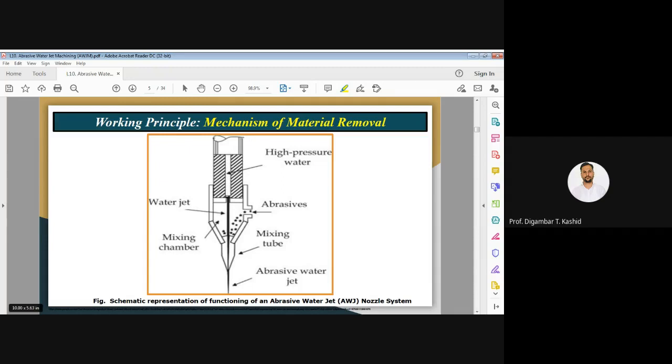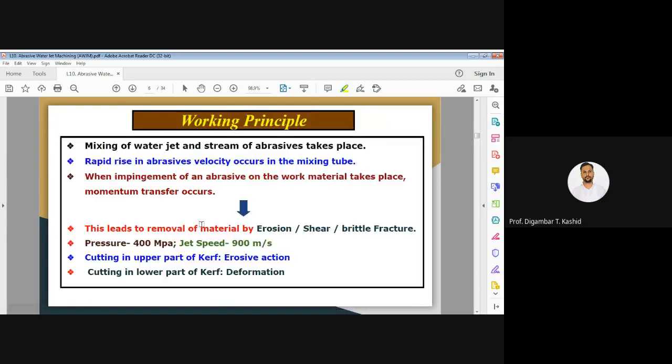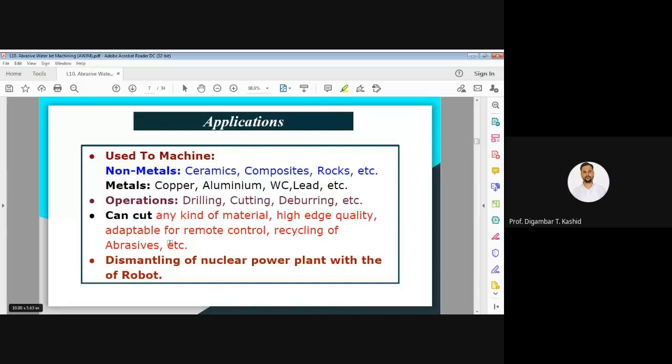If a question is asked in the exam like explain the working principle of abrasive water jet machine, at that time you can draw this schematic diagram. So now I will give 2 minutes for you to draw this diagram, and after that we will go to the next point.